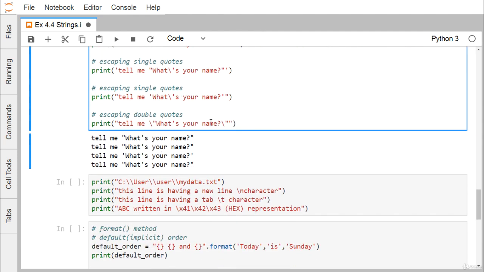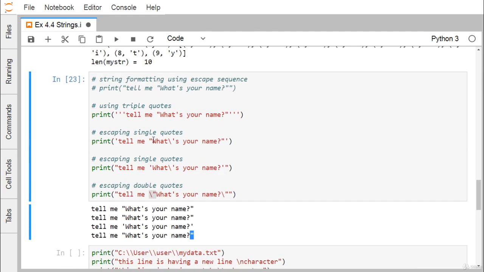Otherwise, we can go for this, that means escaping double quotes, using backslash double quote. Here this double quote will be treated as a character, not the beginning or the ending of a string. That's why we go for escaping double quotes. When the string gets printed, backslash double quote will be printed as only a double quote. And here the single quote is there, so that will not cause any problem.